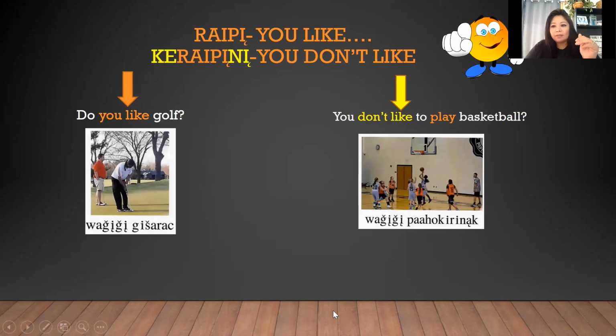And for the rest of the activities, the same thing, okay? You're going to put the ra at the end of all these, and then you're going to put the verb at the end. Hopefully that didn't confuse you. Now let's go with you like. Raipi, you like. Ke raipini, you don't like. Left hand is, do you like golf? How would we say this? Do you like golf?